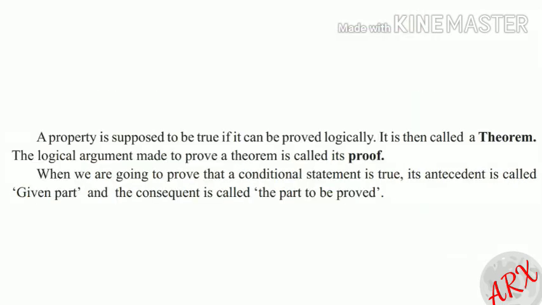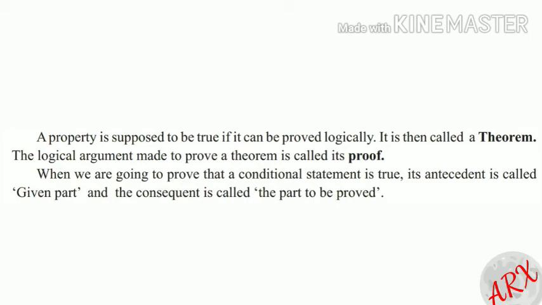Now we will move on to the next topic, theorem. A property is supposed to be true if it can be proved logically. It is then called a theorem. The logical argument made to prove a theorem is called proof. When we are going to prove that a conditional statement is true, its antecedent is called the given part and the consequent is called the part to be proved.